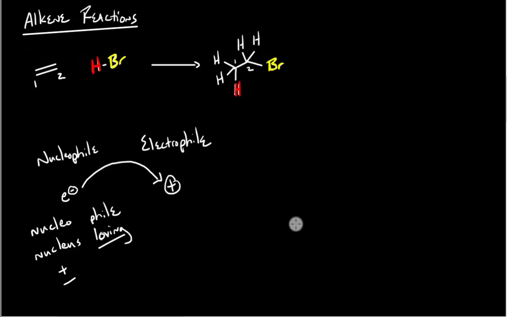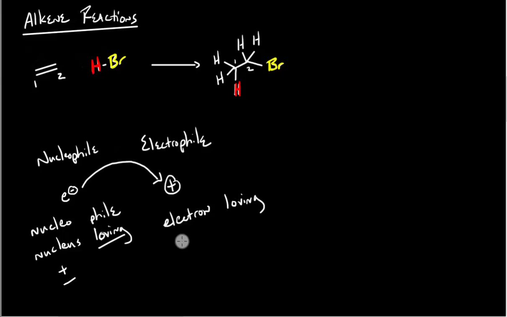We can do a very similar thing with the electrophile, which you can break down into electro and phile. Electro breaks down to electron, and phile is again loving.